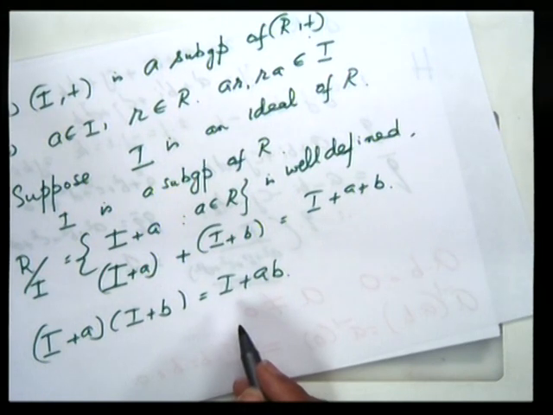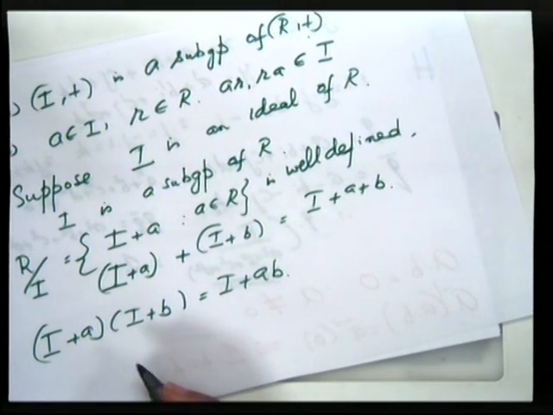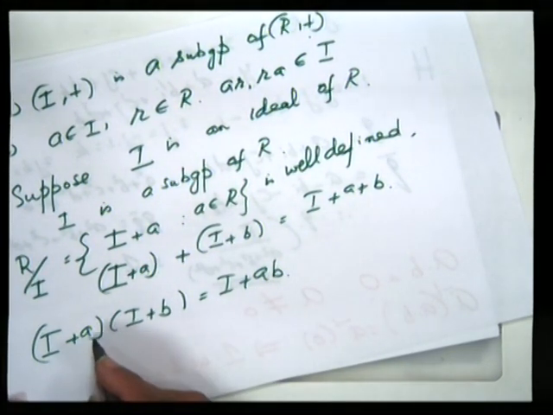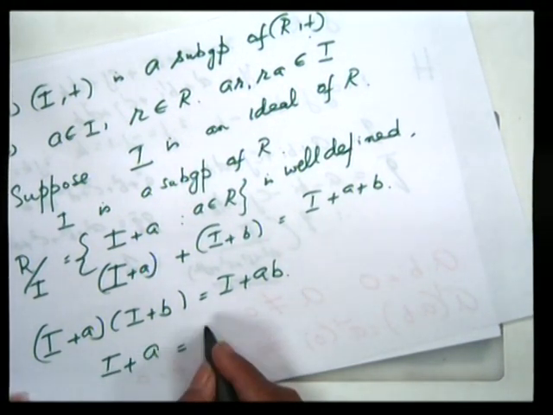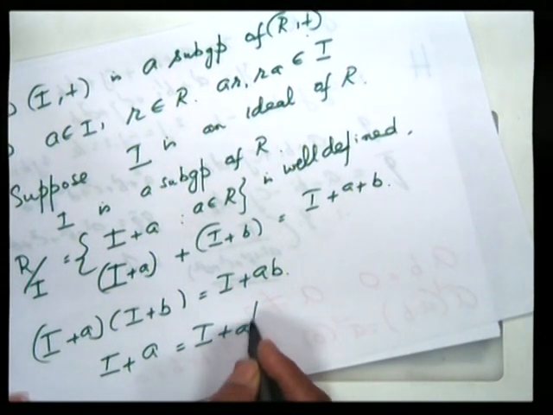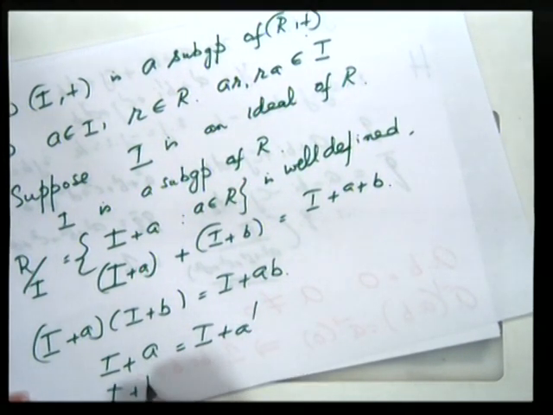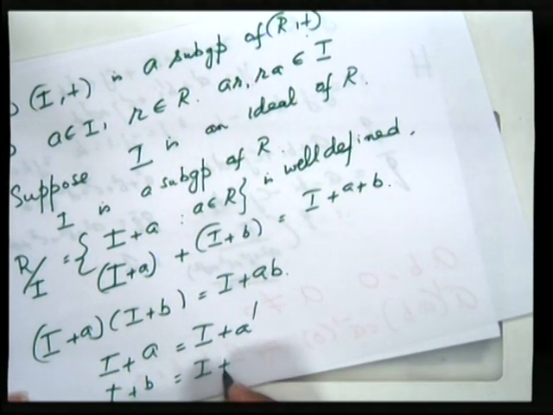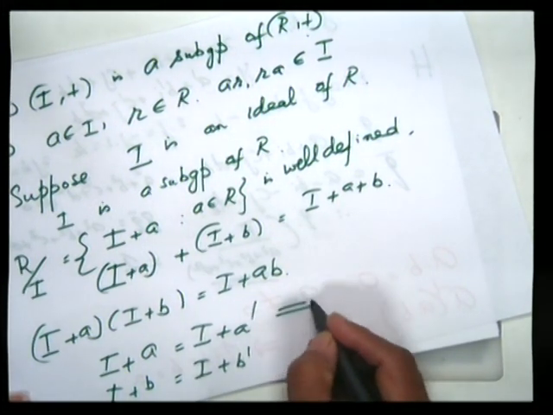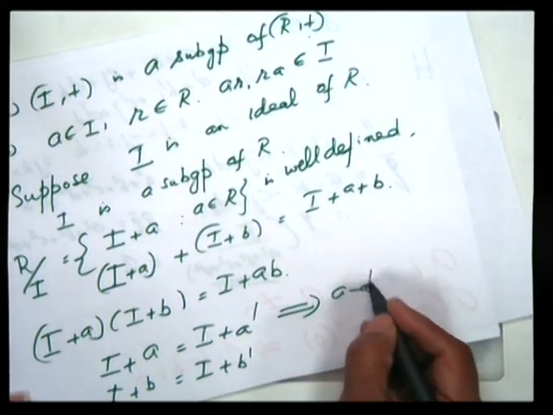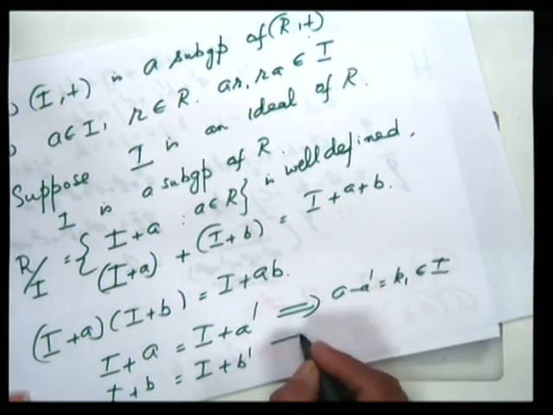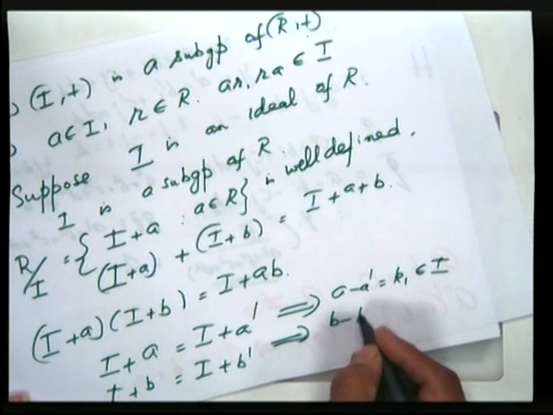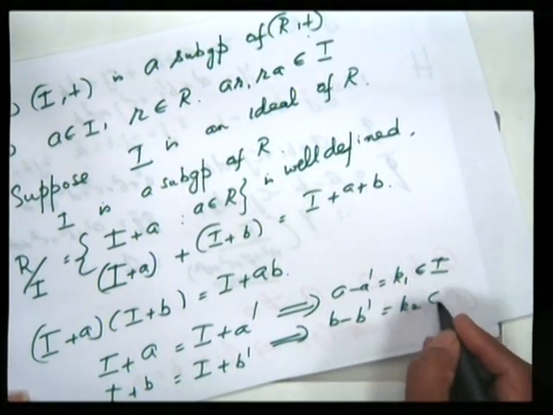For example, we can write I plus A as I plus A dash, where A dash is any other element of the coset. Supposing we have I plus A equal to I plus A dash, I plus B equal to I plus B dash. So this implies A minus A dash equal to some K1 which belongs to I. Similarly, B minus B dash is some K2 belonging to I.